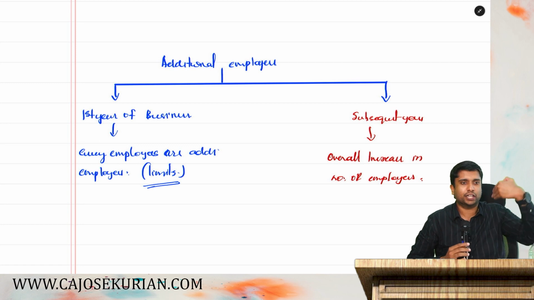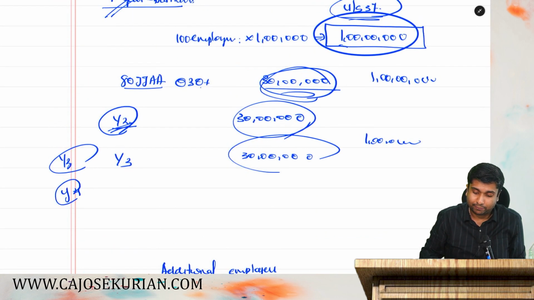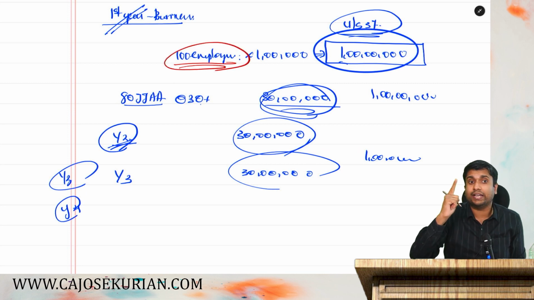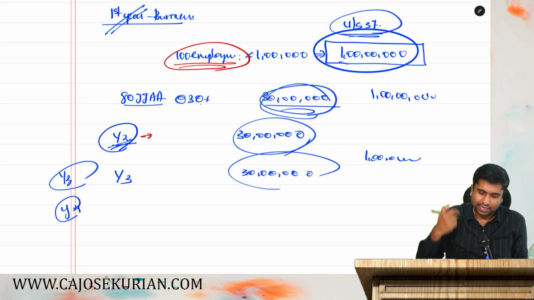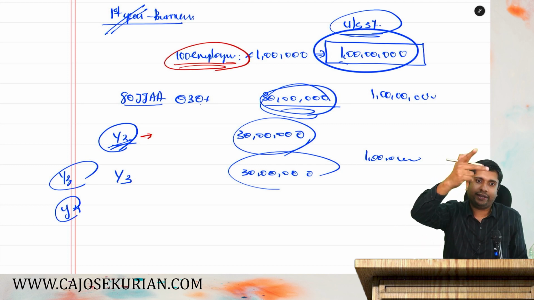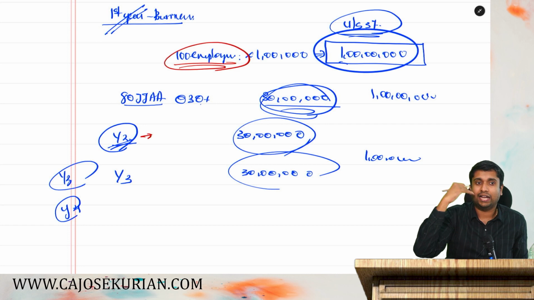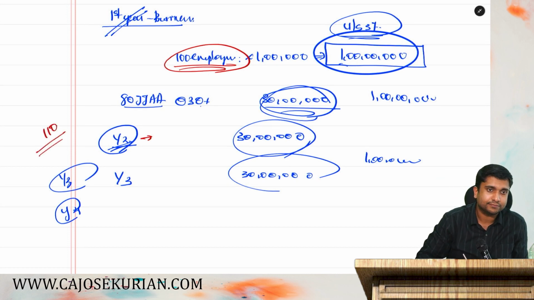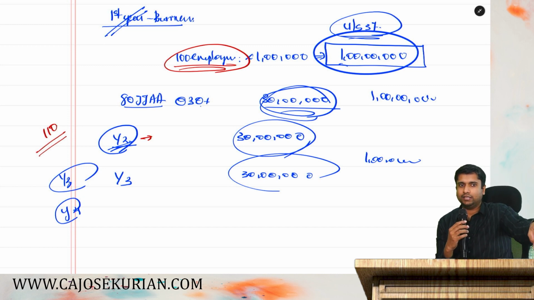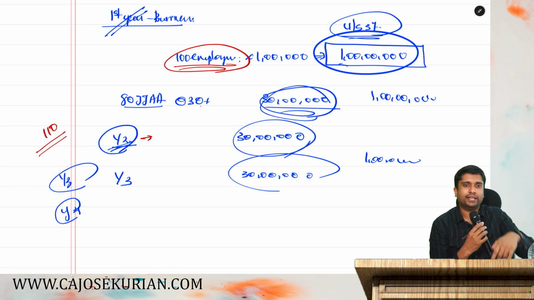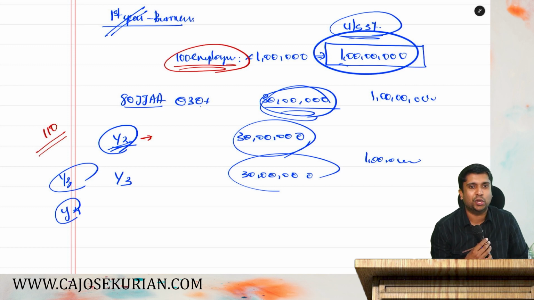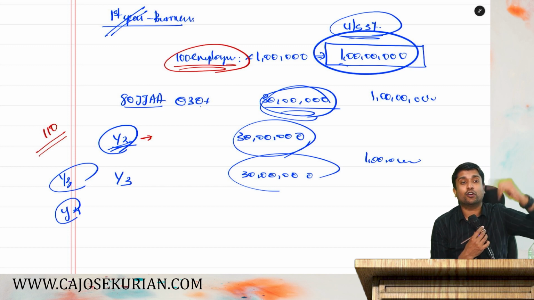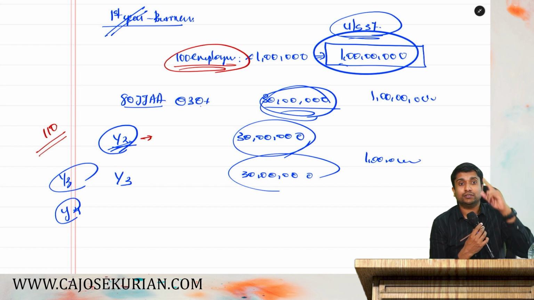Say, for example, according to the last example I've told you, in year 1 I have 100 employees. Yes or no? Are you all listening? Year 2, I terminated 10 and I appointed 20. I fired 10 and appointed 20. So year 2, my overall number will be 110. Because from year 1, I had 100. I've fired 10, then appointed 20. Can I say that 20 are additional employees? No. You have fired 10, then you appointed 20. Overall increase is only 10. So in year 2, additional employees will be only 10.